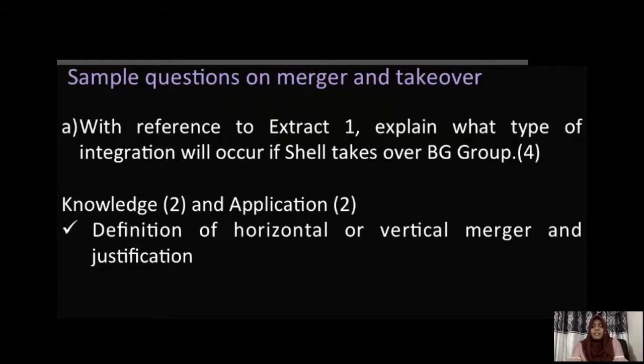In the first question, it says, with reference to extract 1, explain what type of integration will occur if Shell takes over BG Group. It is a 4-mark question, but you need to understand that whenever you are answering a 4-mark question in this paper, you need to understand how marks are allocated, right? 2 marks will be allocated for knowledge and 2 marks will be allocated for application. So here the question is, what type of integration will occur if Shell takes over BG Group? So you need to see the case study and try to find the answer, right?